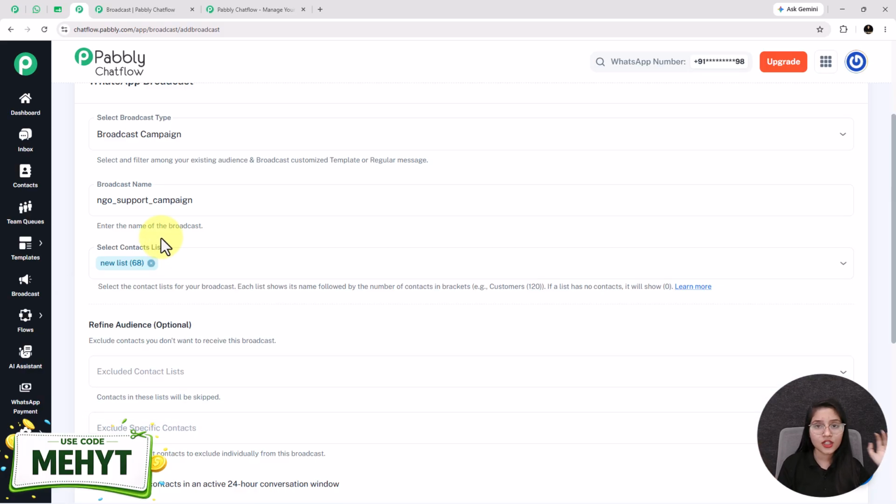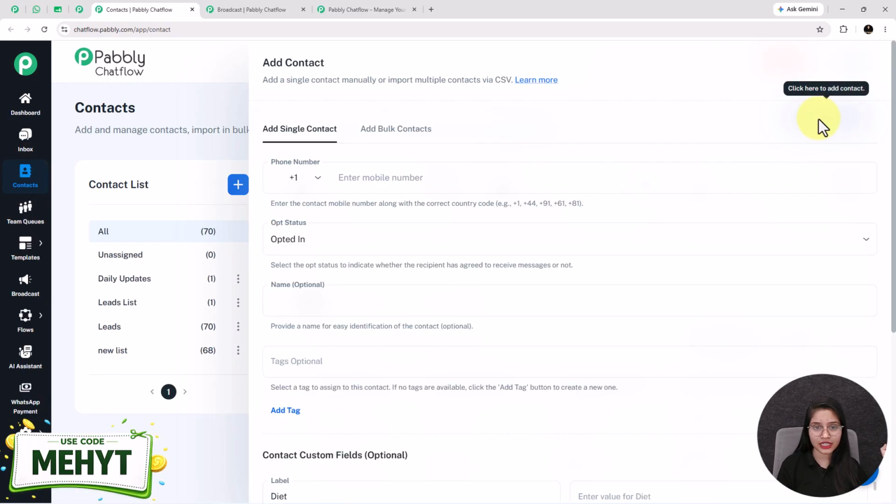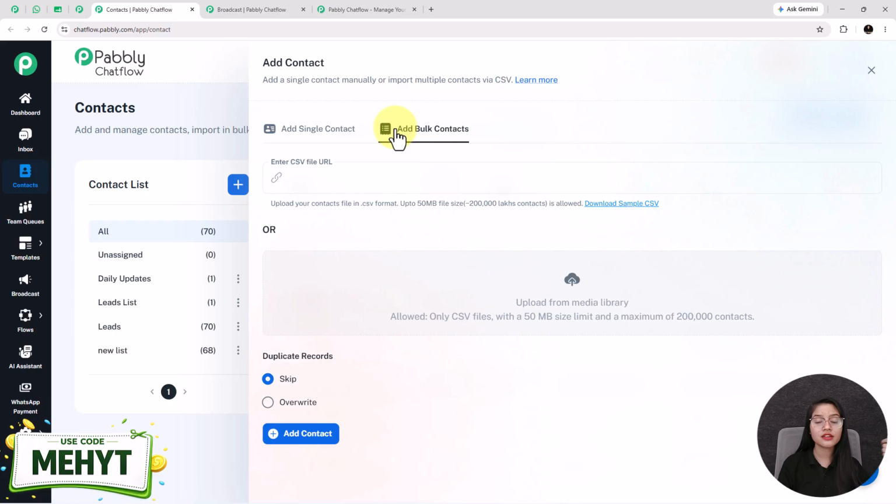So now I think you might be wondering how you can add your contacts inside your Pabbly Chatflow account. For that, you have to go to this contacts feature and click on this plus add contacts. You can add contacts one by one manually as well as in bulk. But I recommend you add contacts in bulk because with the help of this, you can add up to 2 lakh contacts with just one click.